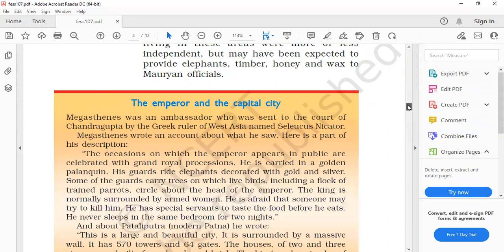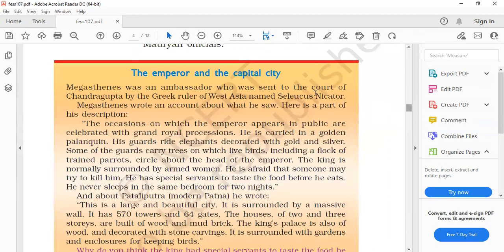Okay, and then next is Megasthenes. We come to this point, this is Megasthenes. Please check the spelling. This is a hard one and you have to practice the spelling of this too. That is Megasthenes and Seleucus Nicator. So who was Megasthenes? That is the first question. Megasthenes was an ambassador who was sent to the court of Chandragupta by the Greek ruler of West Asia named Seleucus Nicator. So you have to write the entire thing for who was Megasthenes.